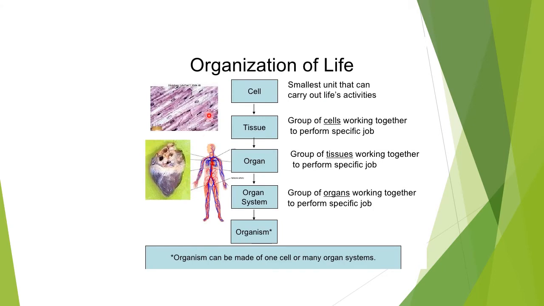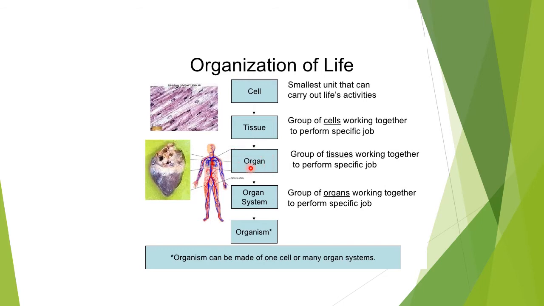How is a cell organized? What is the organization of a cell? First of all, we talk about the cell. This is the smallest unit that can carry out life activities, like an atom is the smallest unit. In the same way in biology, the cell is the smallest unit. When a group of cells join together to perform a function, it is called a tissue. When a group of tissues join together to perform a function, that is called an organ.